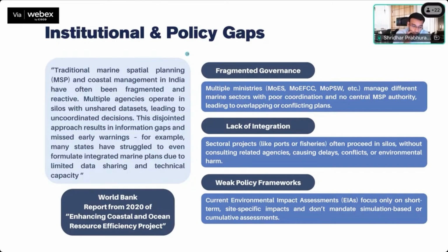And now quoting, this is not something that I am saying or as an organization we are saying, quoting a World Bank report from 2020, they have added the fact that in India currently there is a very fragmented and reactive approach.